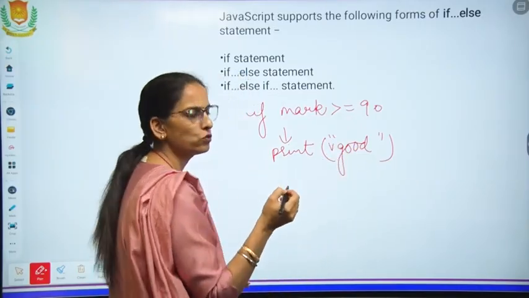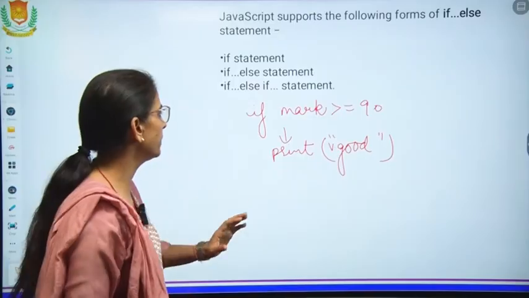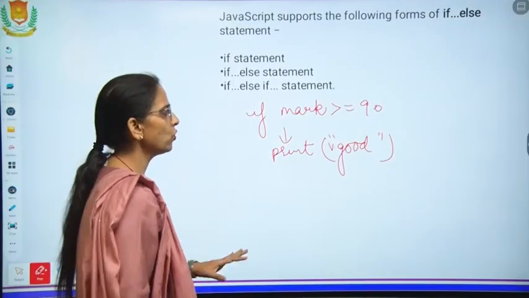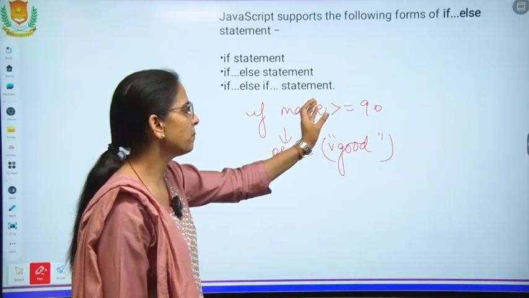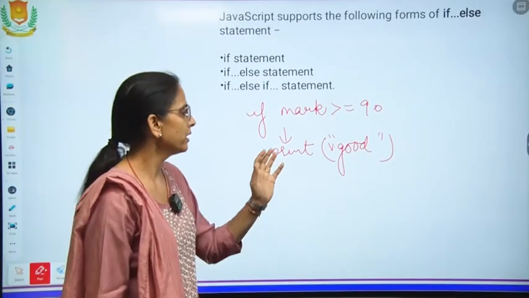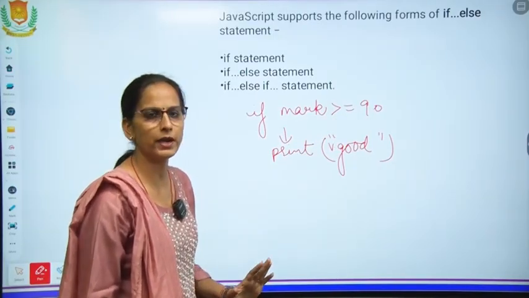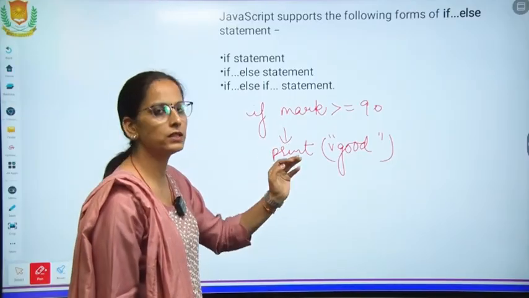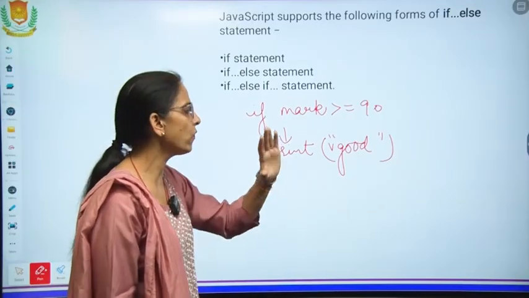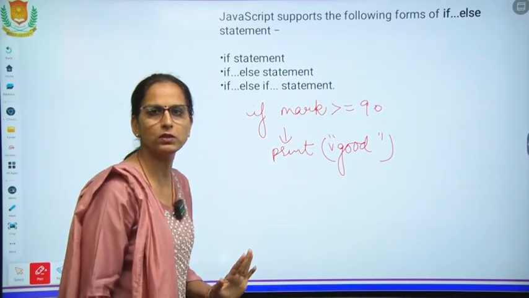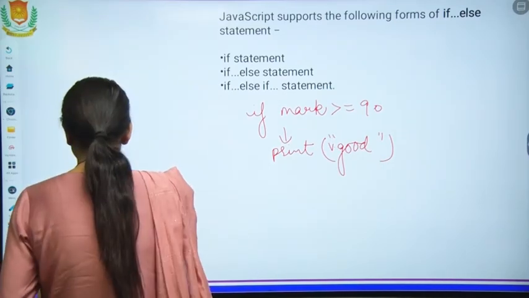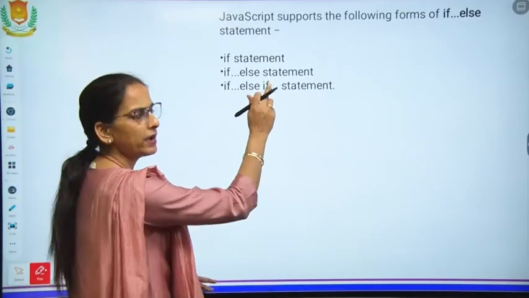Very good or superior, any kind of message can be printed. Now in this there is no else, only this condition is there, only a single condition, marks should be more than 90, then this message will be printed. If we give marks other than this specific condition, for that we have no parts, nothing will be executed on the screen. Then we have if and else.